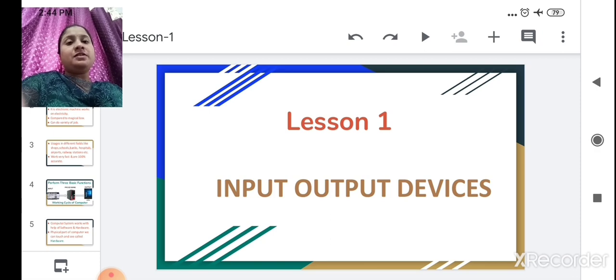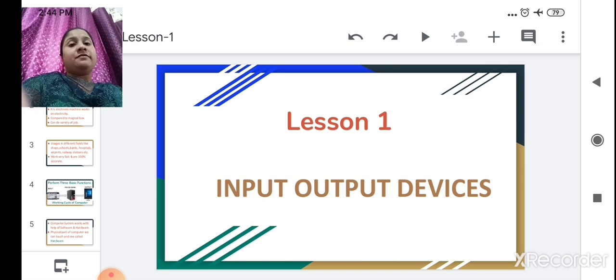In a computer system, tell me which are input devices? Yes, keyboard and mouse. These are our input devices. So what are output devices? An output device is a device which displays the information and result. In a computer system, which are our output devices? That is monitor and printer. These are our output devices.